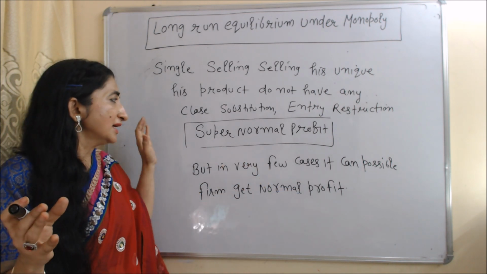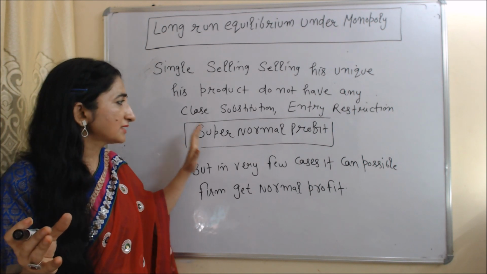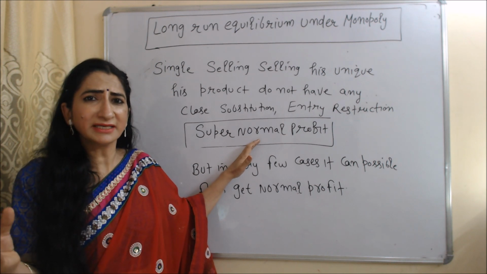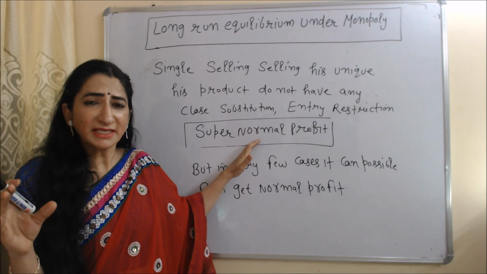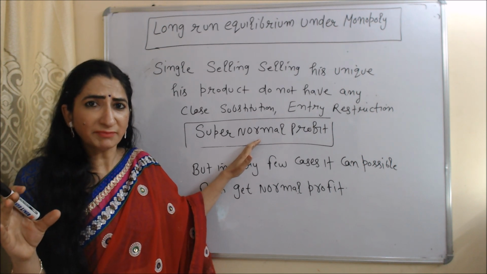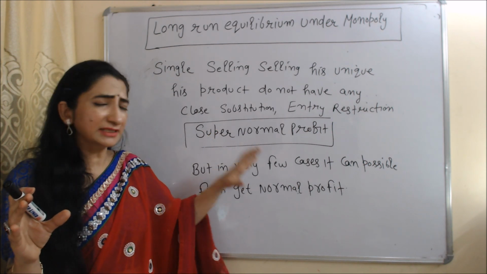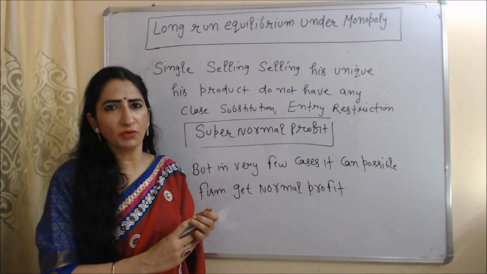That's why in a monopoly market, in the long run, a firm mostly gets supernormal profit. In the short run, for some time, it is possible that a firm gets normal profit or loss. But in the long run, mostly the firm gets supernormal profit. In a few cases, it is possible that a firm gets normal profit in the long run in case of monopoly.